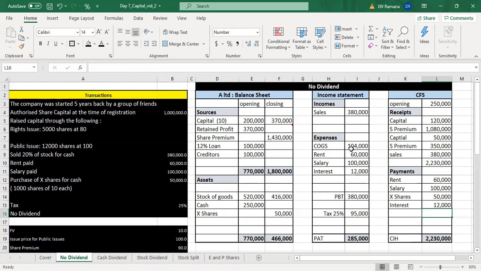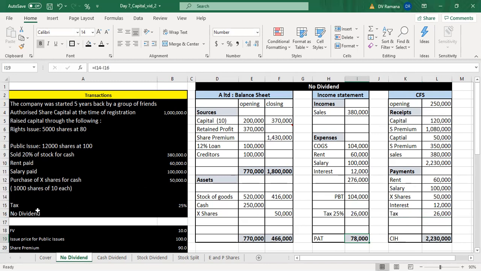Since all transactions are done, we'll find profit. Profit is equal to incomes minus expenses. So income is 380. Expenses is 276. So profit before tax is 104,000. Tax on that is given as 25%. So 25% on the profit is tax. And let us assume that we paid tax immediately because we have sufficient cash, and the profit after tax is